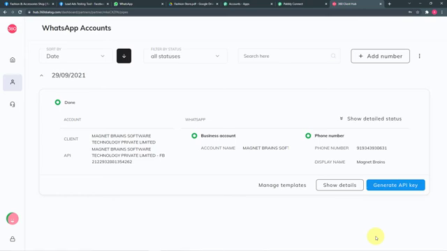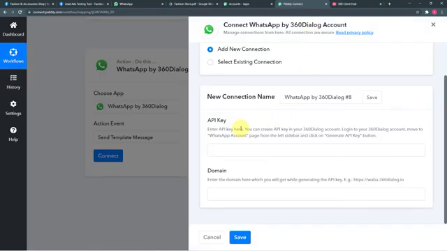Once you have generated your own API key, you can use the same key to make the connection afterwards with Pabbly Connect. Making the connection with 360 dialog by this process is also a one-time task. Once you have made a connection by filling in the API key and the domain, next time you can select this existing connection option.